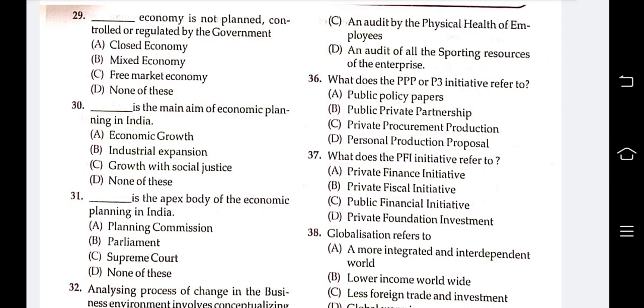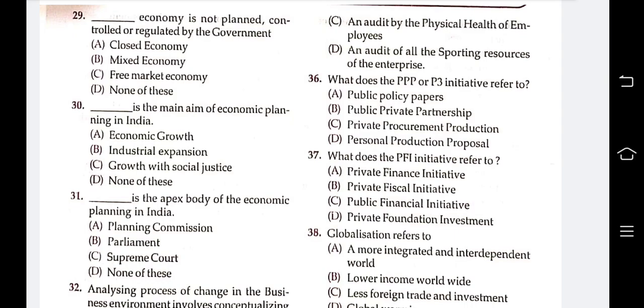Next: what does the PFI initiative refer to? Private finance initiative, private fiscal initiative, public financial initiative, private foundation initiative. The answer is private finance initiative.